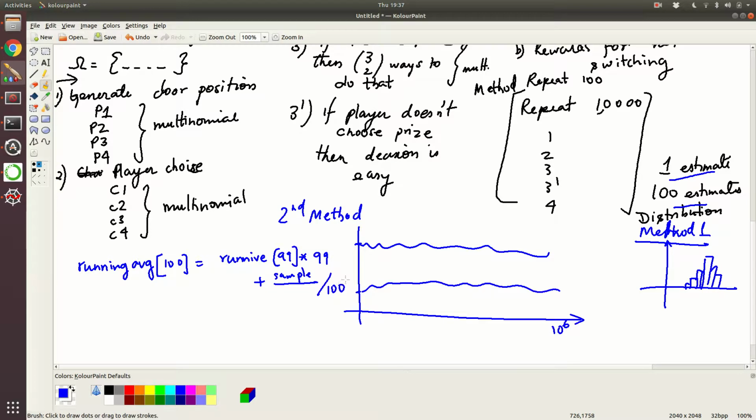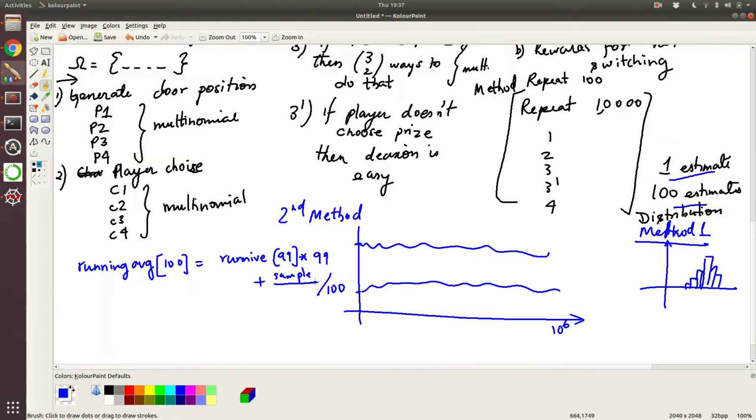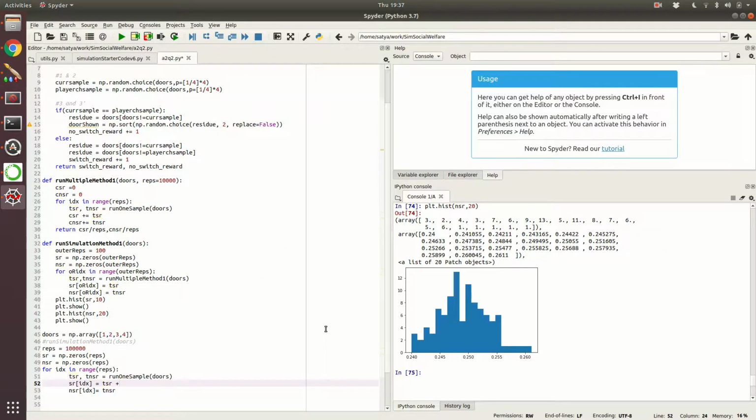So this is the procedure. Okay, the same thing we will code here. So this is just the part where I am adding the sample. Okay, so TSR plus SR IDX minus 1. So we have to be careful. If IDX is 0, we are in the first sample, right?